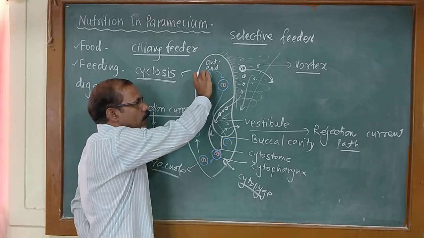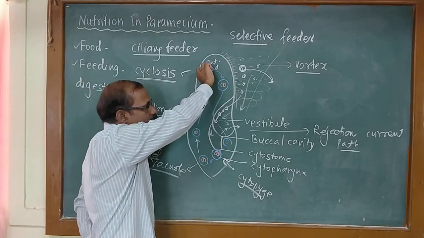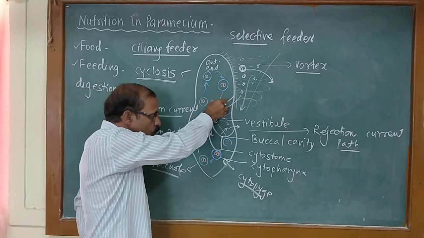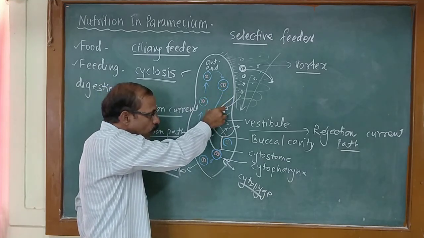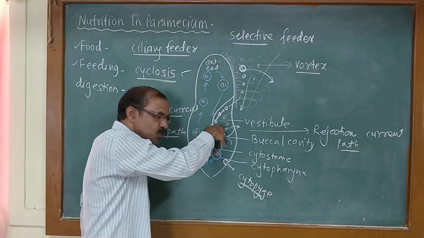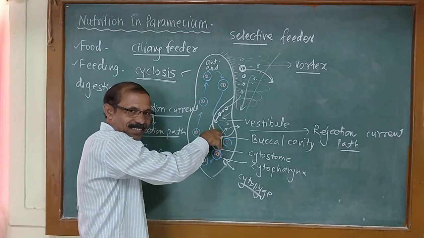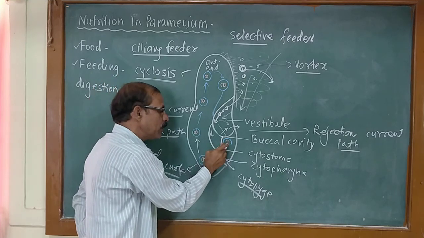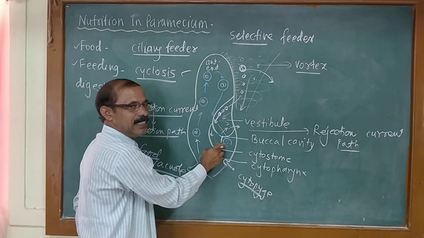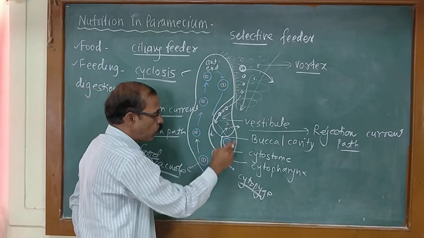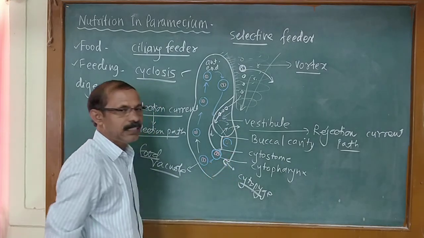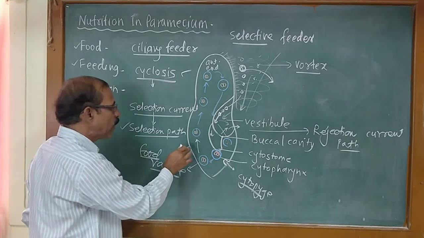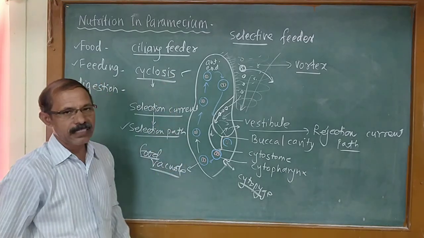At the anterior end, it again turns towards the posterior side. And when it comes near the oral groove again, it goes down toward the oral side. Up till now, the food is digested. And whatever food remains undigested is thrown out of the body as a cytopage. So, this is the movement of food vacuole in the endoplasm. It is called cyclosis.